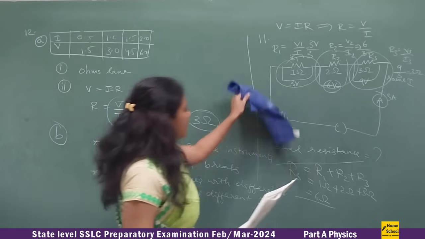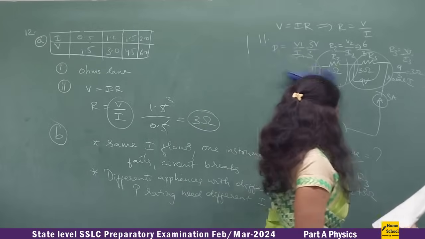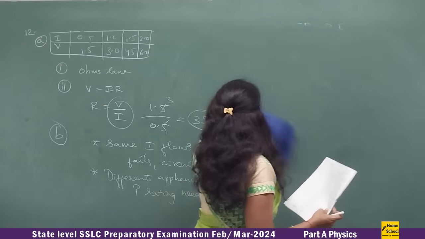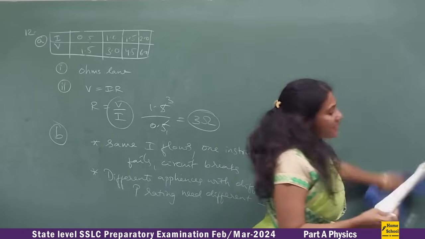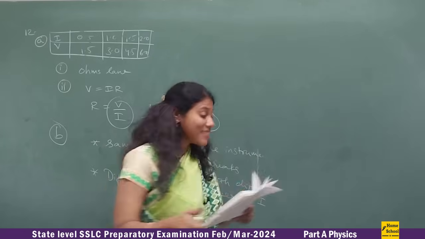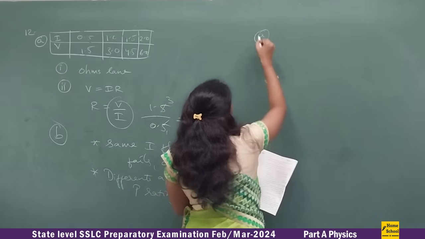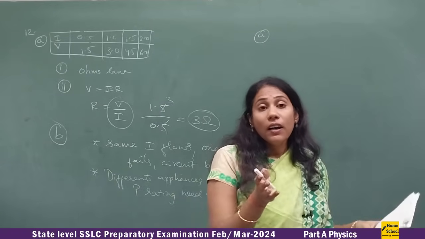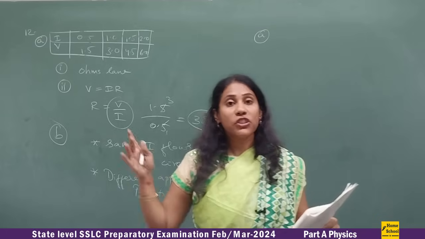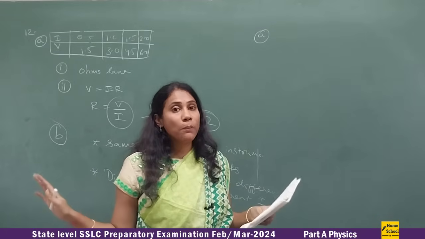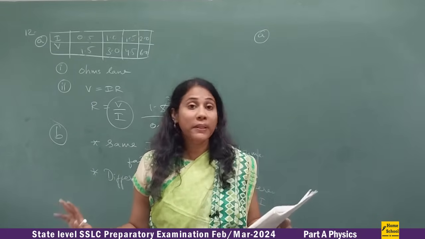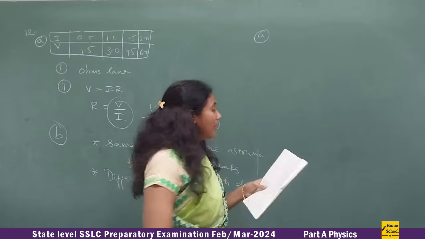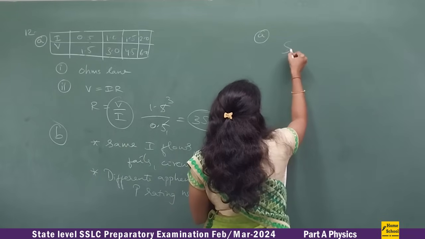So let us discuss the OR question also, right? The OR question is also very simple, and many times I always discuss this type of questions. Usually, they will give resistivity values, and they'll ask you which is the good conductor, which is an insulator. This form of questions is very, very common. You have to be very careful. So a similar question is asked here. They have given some information.